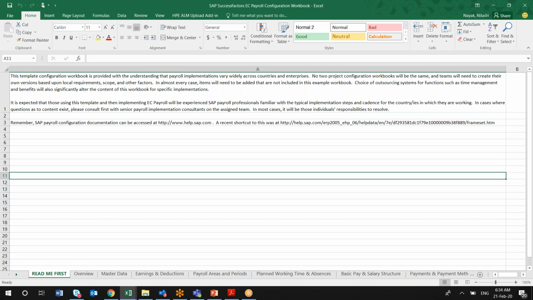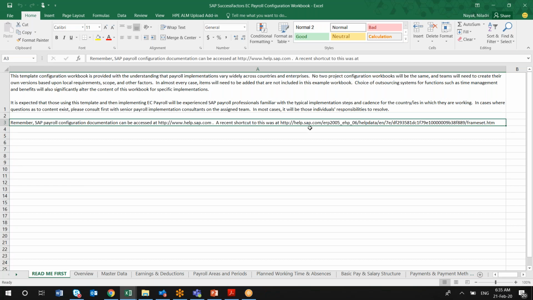If you see in this workbook, we have different sheets. The first sheet is the Readme First. Whenever you are delivering the workbook to the client, you remove this page. It is just for your reference. It mentions the URLs, like the help.sap.com links I sent earlier that are specific to EC payroll. You can remove this.